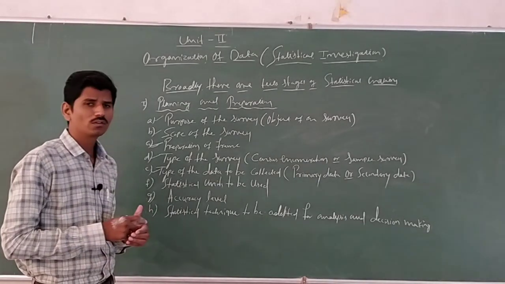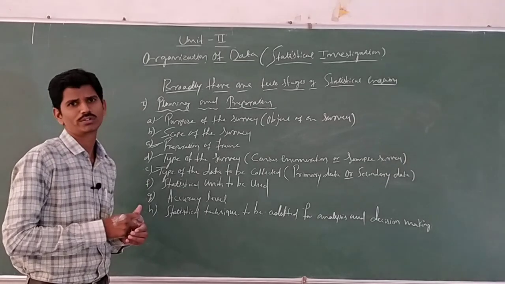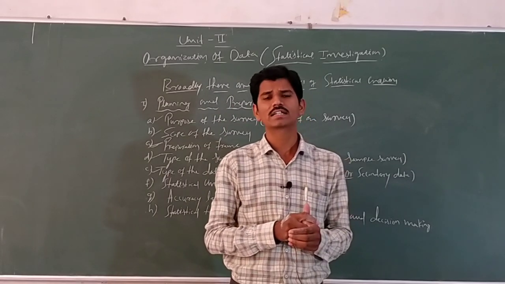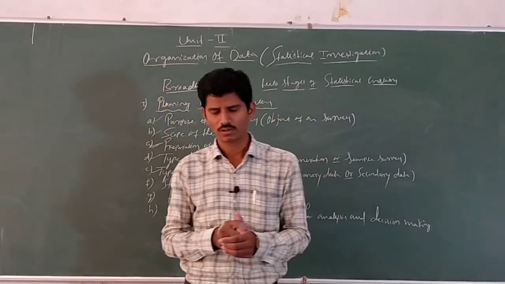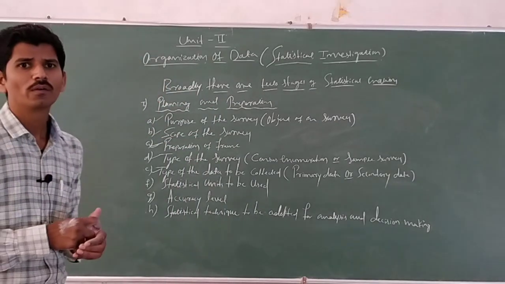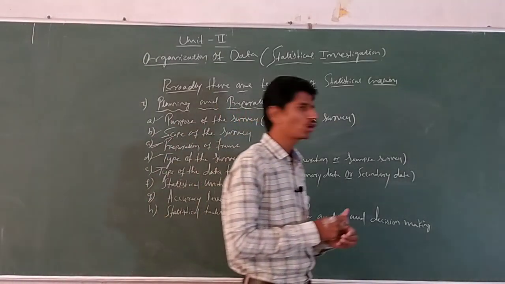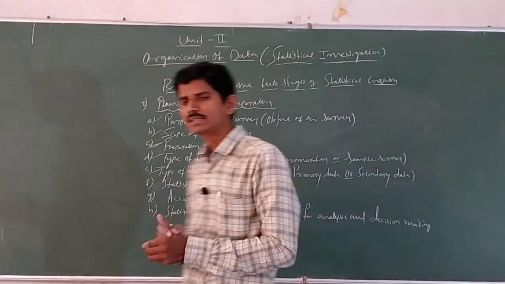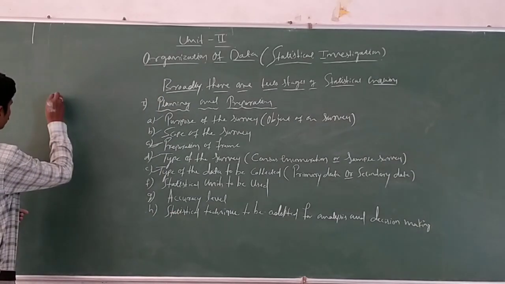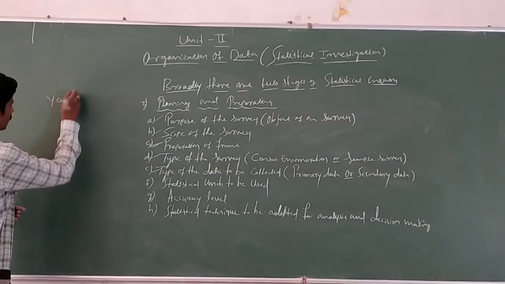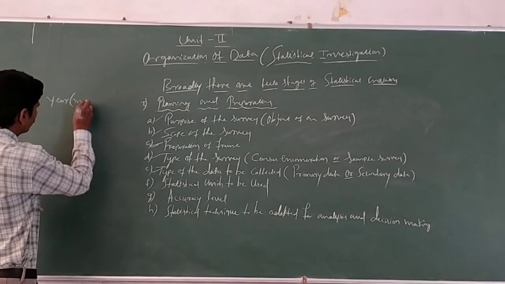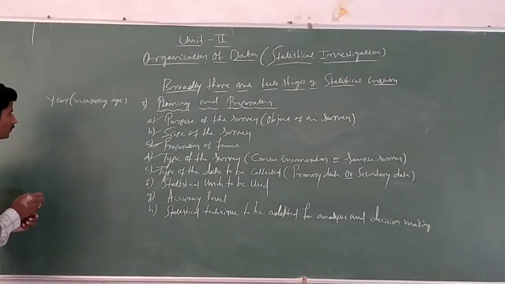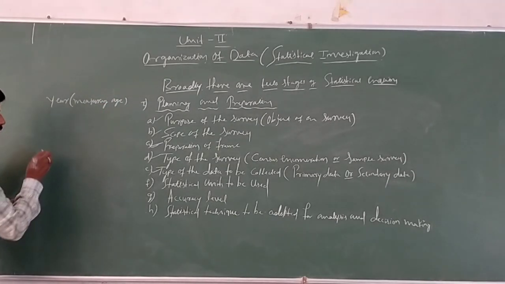Statistical units to be used. Statistical units are used while counting or measuring the various characteristics. For example, in a socio-economic survey of families, the units may be used: year, for measuring age. Next one is poor family.